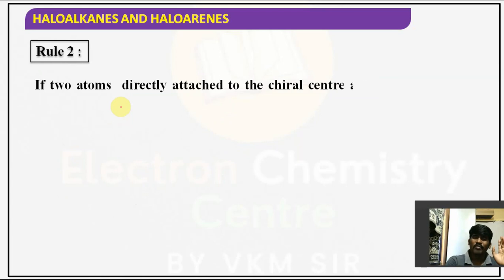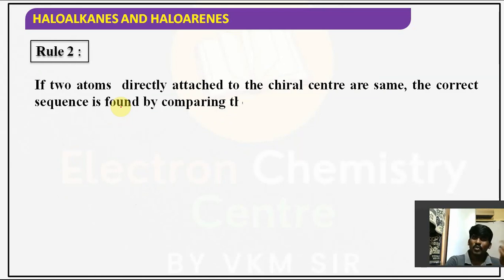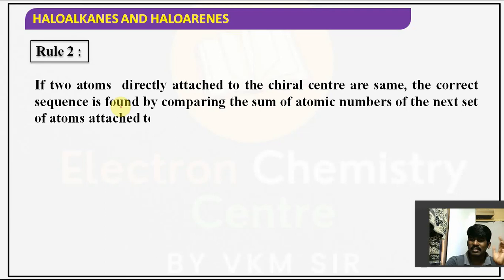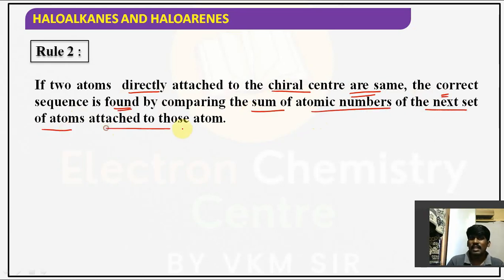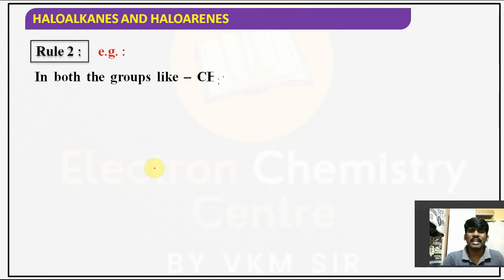Guys, now suppose if you observe, if two atoms directly attached to the chiral center are the same, then the correct sequence is found by comparing the sum of atomic numbers of the next set of atoms attached to those atoms. Means if priority is not settled at the first atom, then you should go for the second atom. Right, guys? And you can observe that with the help of an example.